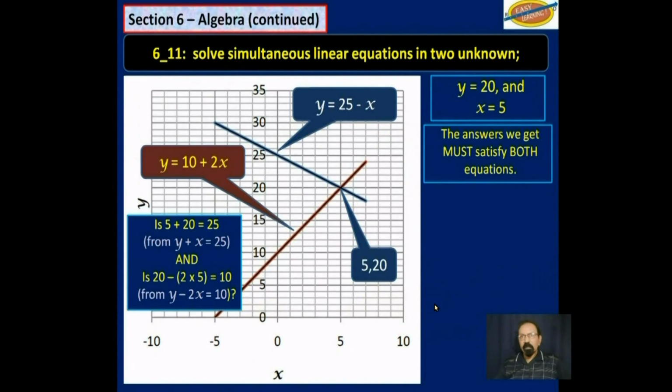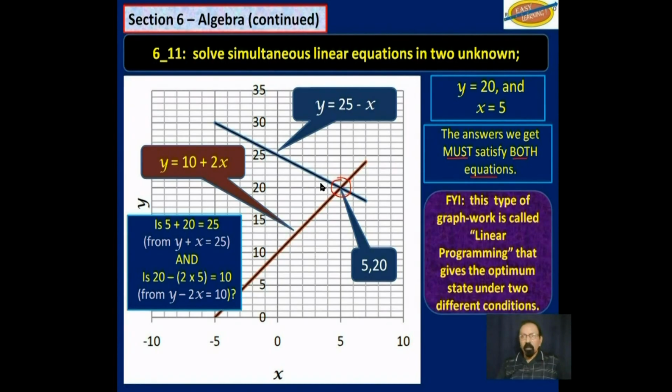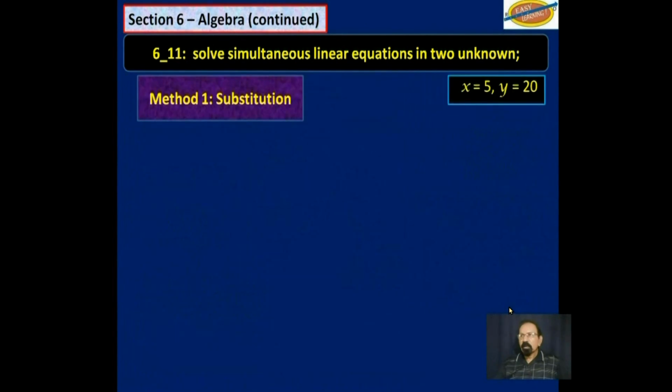So as I said, the answer you get must satisfy both equations. And this was your introduction of how that can be done using graphs. But that is not our main concern in this objective. Again, for your information, this type of graph work is called linear programming, that gives the optimum state under two different conditions. So method 1, substitution.